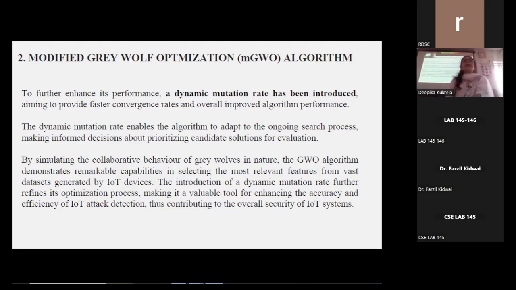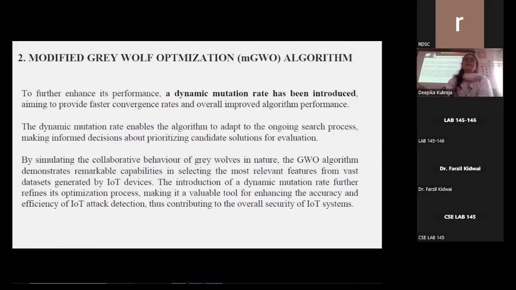To further enhance its performance, a dynamic mutation rate has been introduced, aiming to provide faster convergence and improved overall algorithm performance. The dynamic mutation rate enables the algorithm to adapt to the ongoing search process, making informed decisions about prioritizing candidate solutions for evaluation.